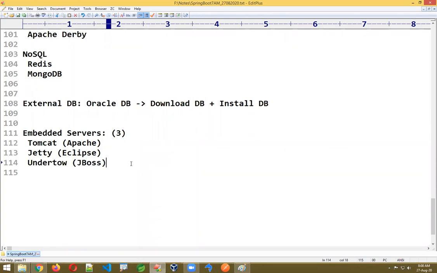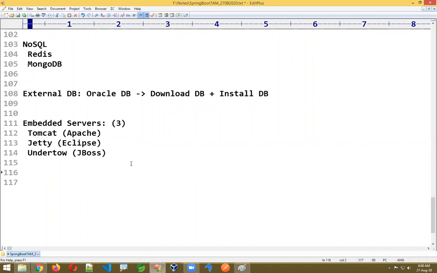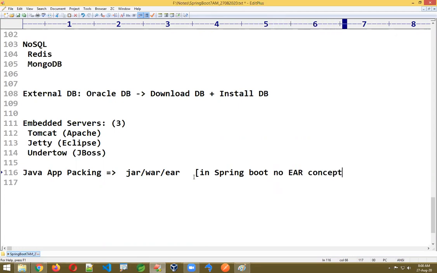Previously, if you have conceptual knowledge of JAR, WAR and EAR, Java application packaging will be like this: your project will be converted to either JAR, WAR, or EAR. In Spring Boot, there is no EAR concept. It is removed.